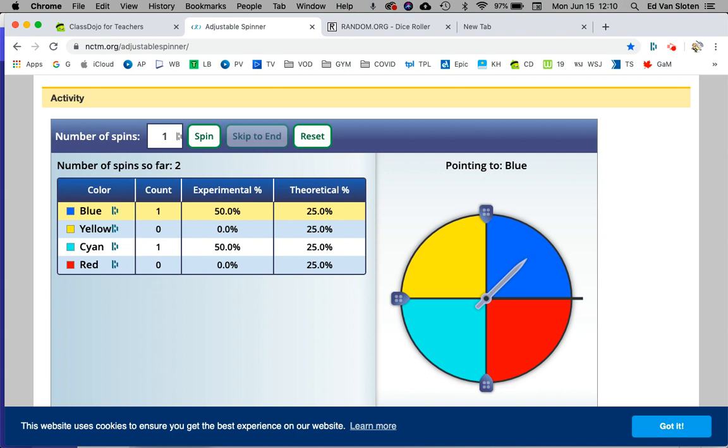But here's the neat thing. What if you had to spin it 100 times and you had to go, oh, there's spin number 3. There's spin number 4. Here's a better way to do it, is you change the number here. Ooh, look at that nice red circle. And you make it 100. And when I press spin, this is going to give me the results of 100 spins. So click spin.